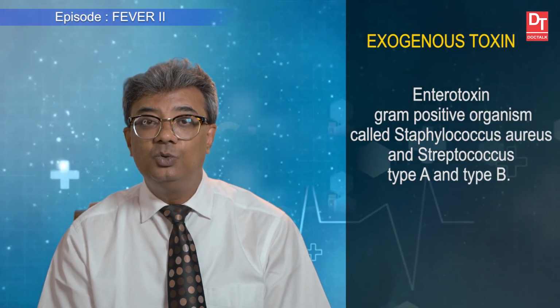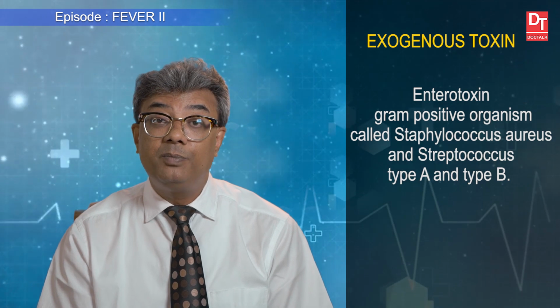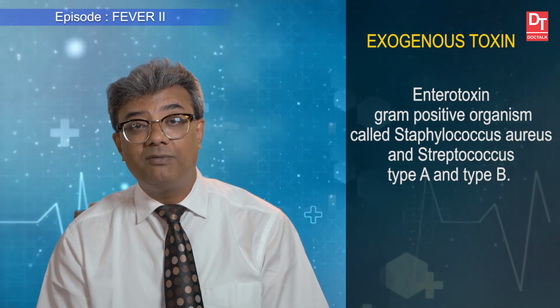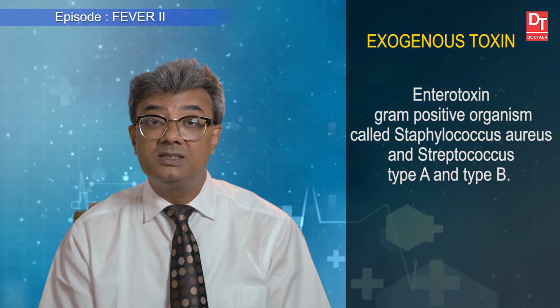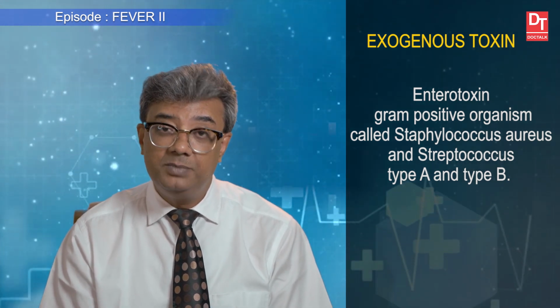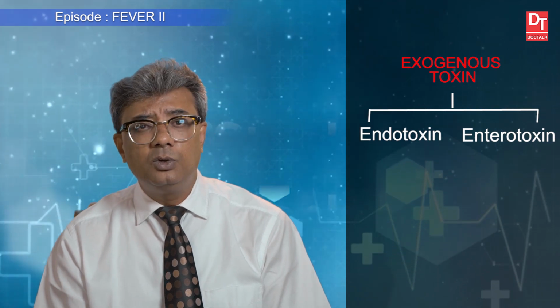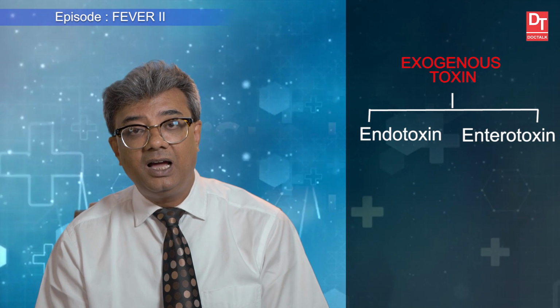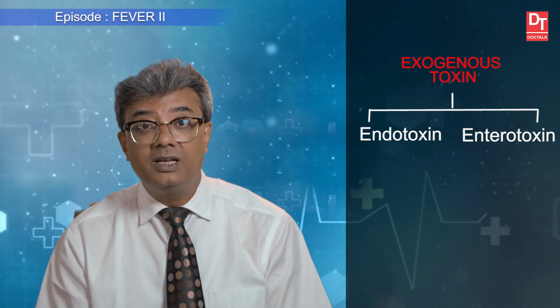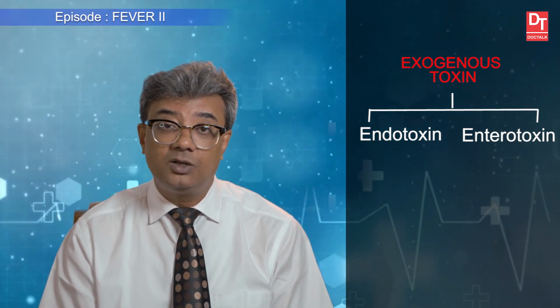Parallelly, another important is enterotoxin, which is from gram-positive organism like Staphylococcus aureus and Streptococcus type A and B. So, endotoxin and enterotoxin, they are very important exogenous toxin.